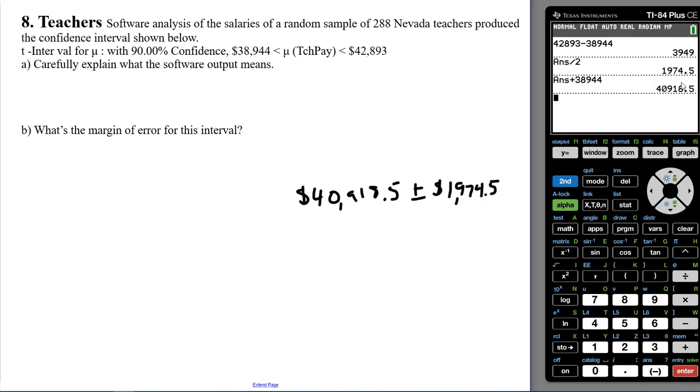Okay, so that's the basic math. If you understand how it works, you can do that. But lots of times they'll give us this, and sometimes they're going to ask us what the margin of error is for the interval.